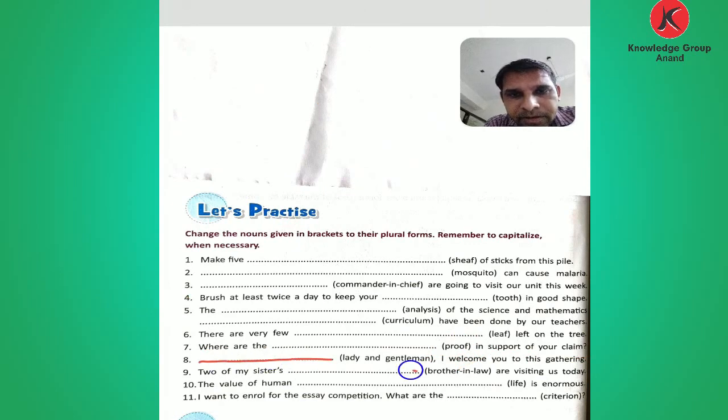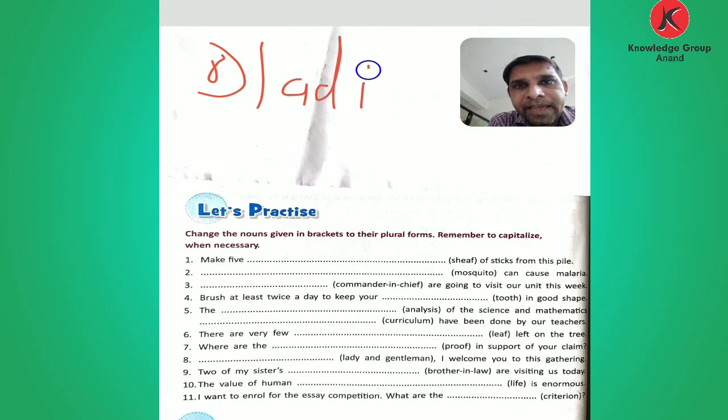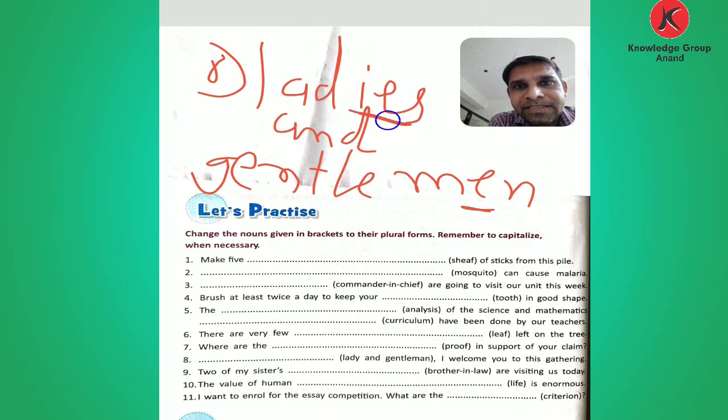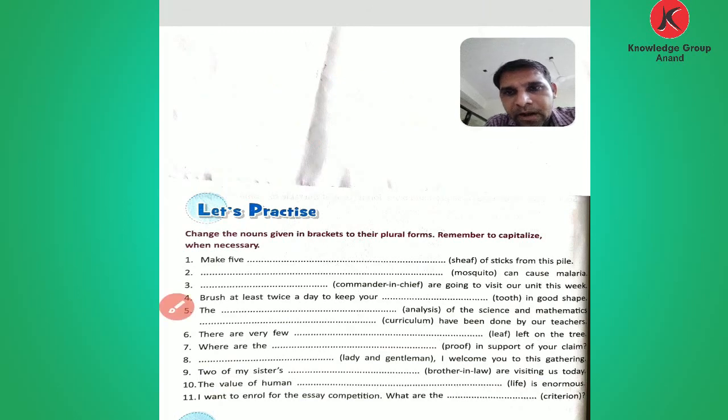Blank, given here: lady and gentleman. I welcome you to this gathering. Okay, so I welcome you means not only lady and gentleman, but the plural of lady and gentleman. What is the plural of lady and gentleman in number 8? Okay, so we say ladies and gentlemen. Men plural MEN, and ladies: Y removed and adding IES. Ladies and gentlemen.